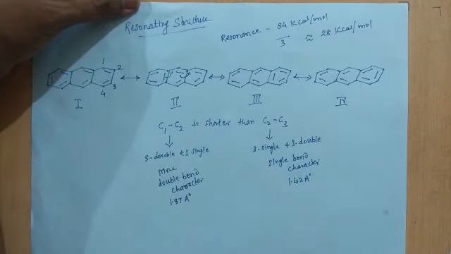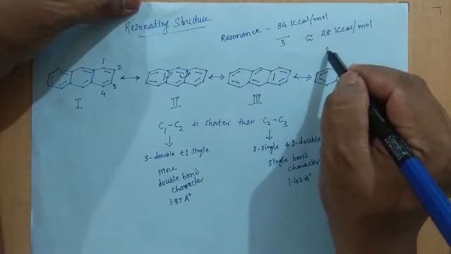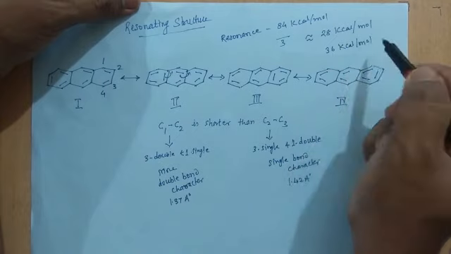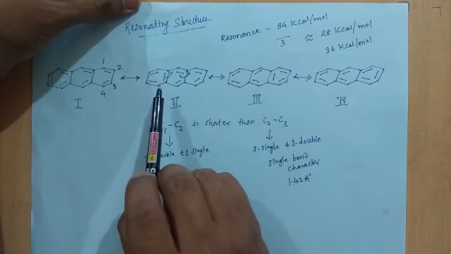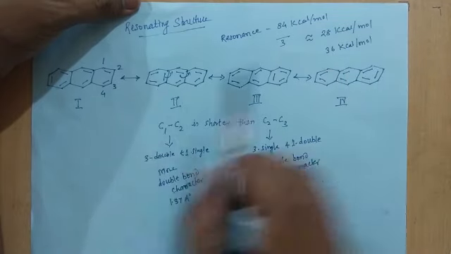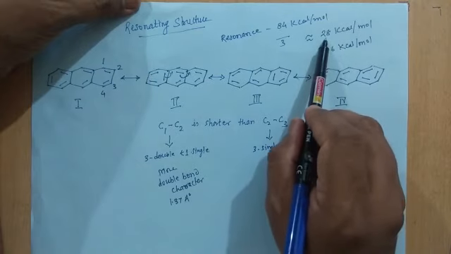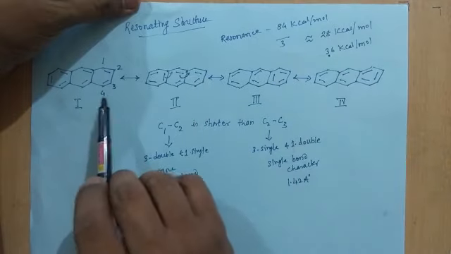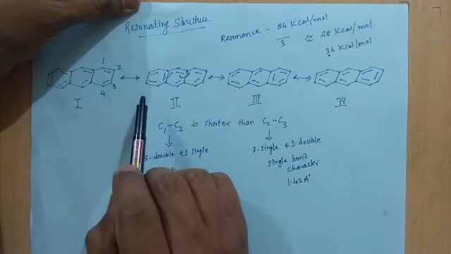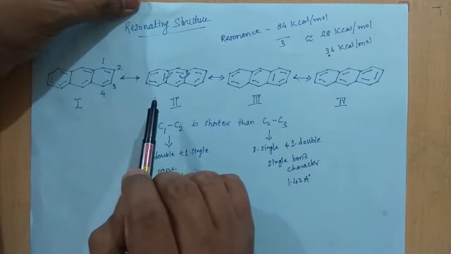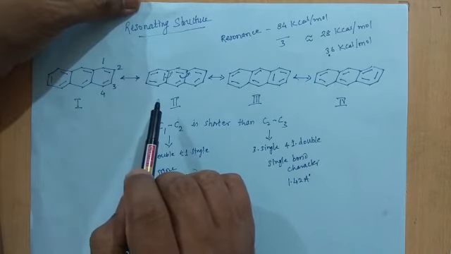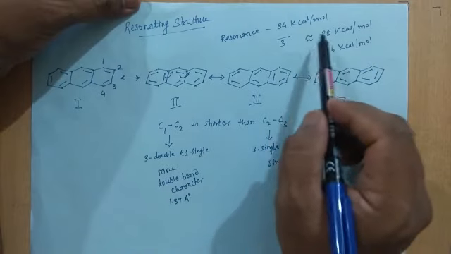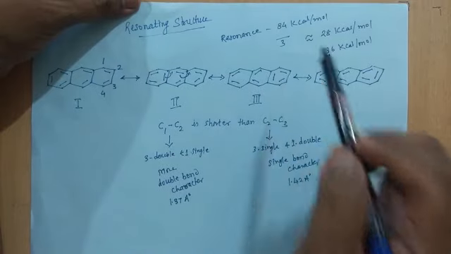Now the resonance energy of benzene is 36 kilocalories per mole. That means the rings participating in anthracene have less resonance energy than benzene. That's why anthracene has less aromatic character compared to benzene, just because of reduced resonance energy.